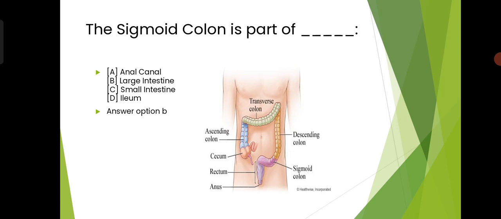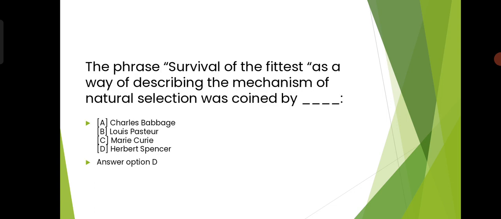Okay, now moving on to the next question. The phrase survival of the fittest as a way of describing the mechanism of natural selection was coined by. तो ये जो phrase है survival of the fittest, इसे किसने describe किया था? ये options are चार्ल्स बैबेज, लुइस पास्चर, मैरी क्यूरी और हर्बर्ट स्पेंसर.